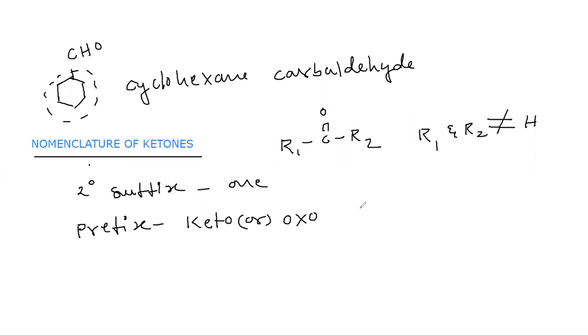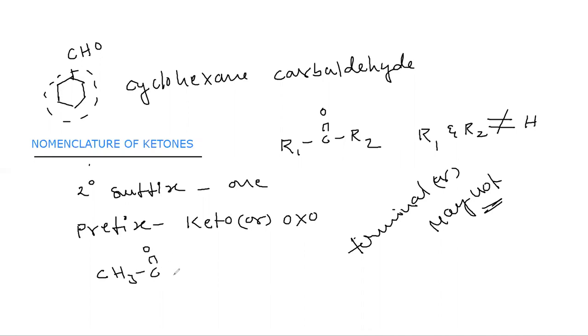And here the condition is this may be terminal or may not. In the case of CHO, the CHO is present at the terminal carbons. Here there is no condition like this, that the functional group should be present at the terminal carbons. Let's see a few examples.